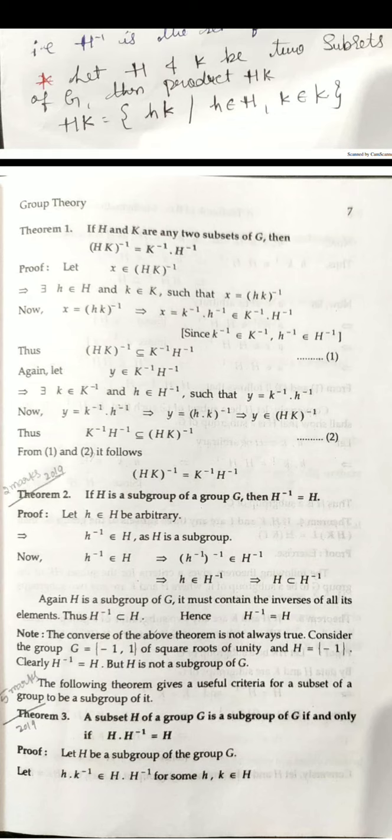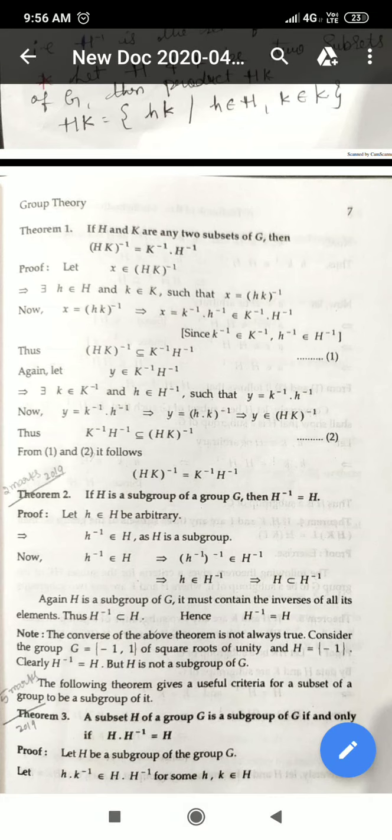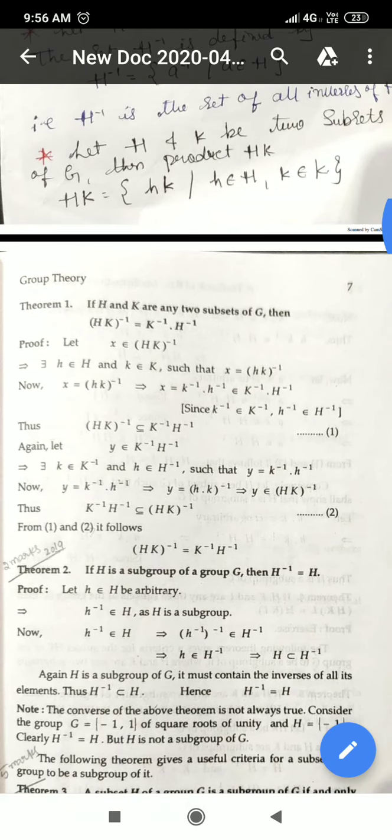Firstly, let x belong to (HK) inverse. Then there exist h belonging to H and k belonging to K, such that x is equal to (hk) whole inverse. Because x belongs to capital (HK) inverse, how are the elements among this one? Because HK is equal to small hk, capital H into capital K is equal to small h into small k. So if I take the whole inverse, you will get x is equal to (hk) whole inverse.